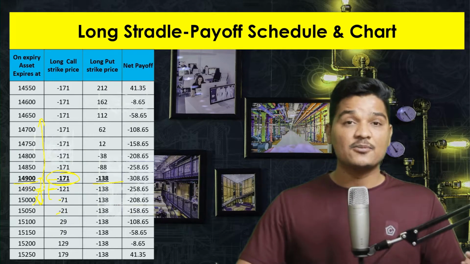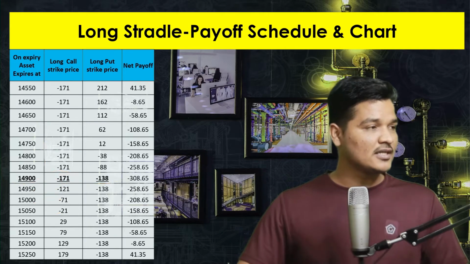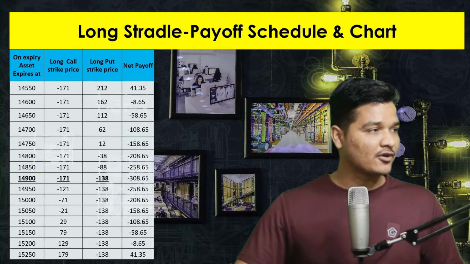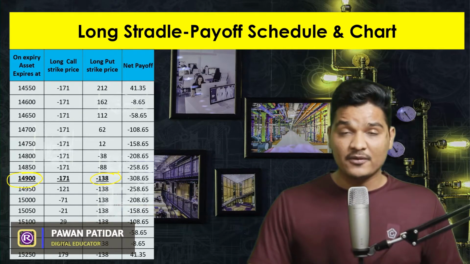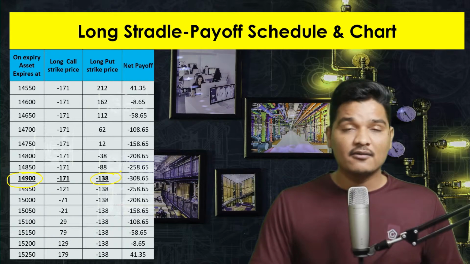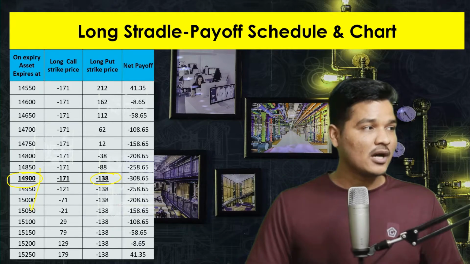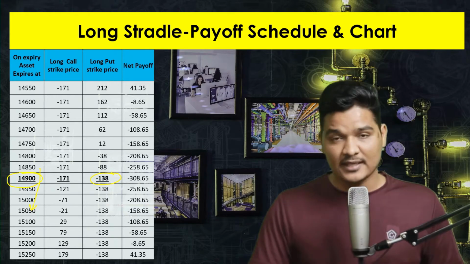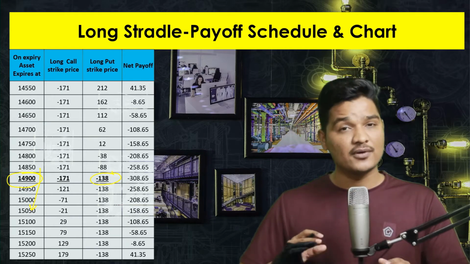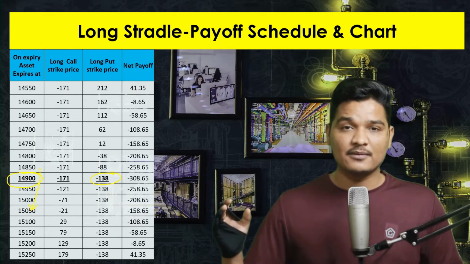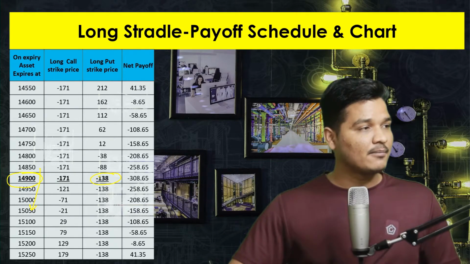Now let's discuss put position, profit and loss based on market direction. So if you see here, then we have made the position at 14,900 and we have paid premium 138. If it becomes out of the money and market moves up instead of down, so if market moves up, then it will become out of the money. In that case, we will be losing all of the premium because this premium is going to be worthless at expiry. It is becoming out of the money and we are losing all the premium. That's why I am putting here minus 138.